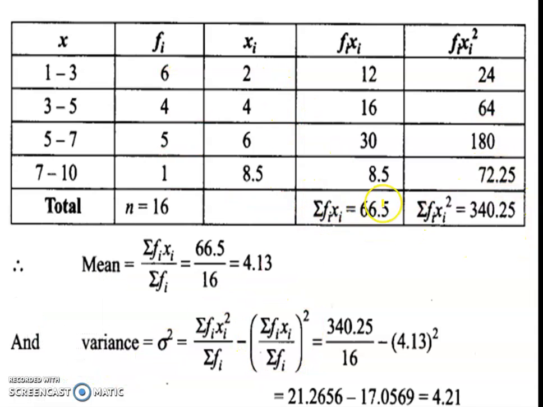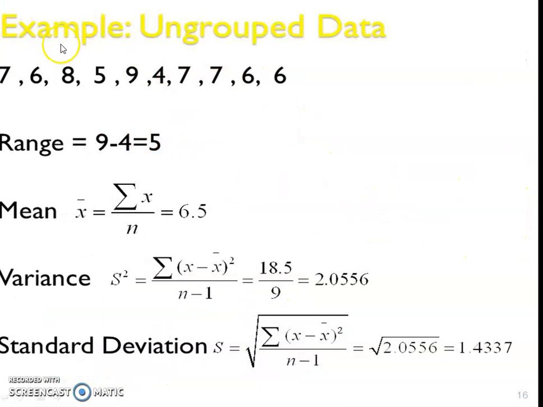So now let us take the next example. Example, ungrouped data: 7, 6, 8, 5, 9, 4, 7, 7, 6, 6. Range is highest value minus lowest value. Which is the highest value? Let us check. I use the highlighter here. Highest value I consider as 9. Yes, it is right. I write here H. Lowest value is 4. I write here L. H minus L, that means 9 minus 4 is 5.